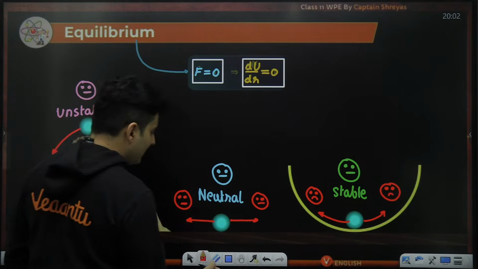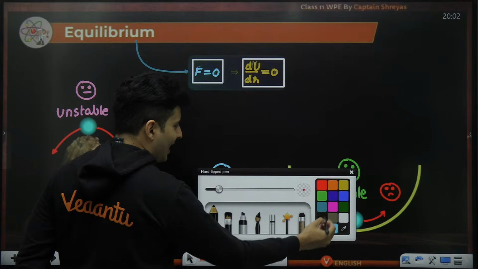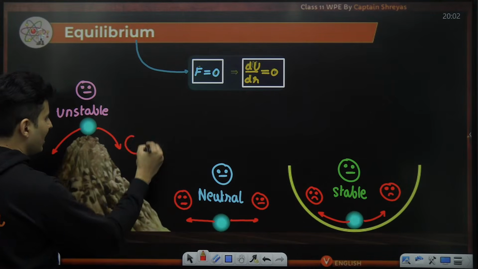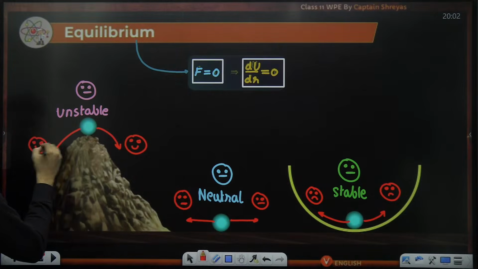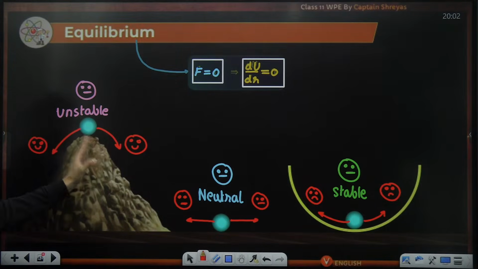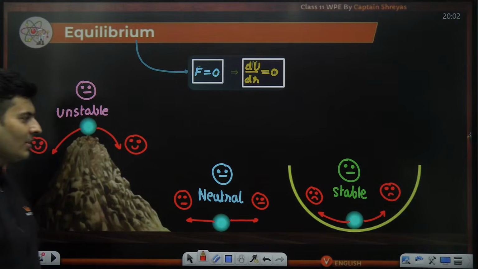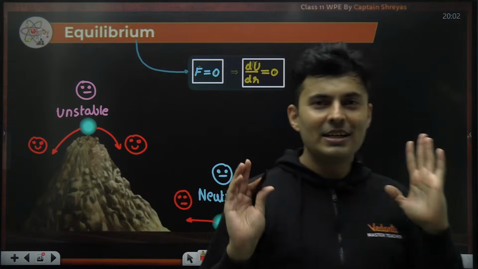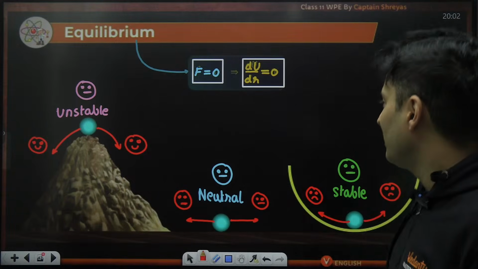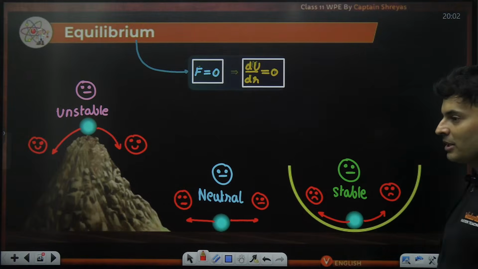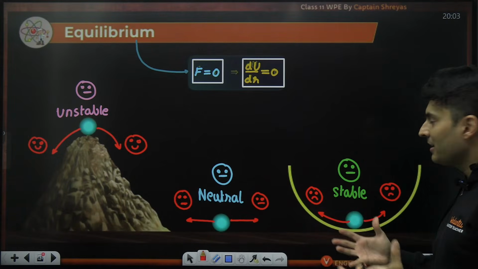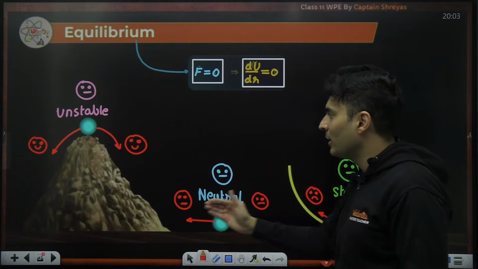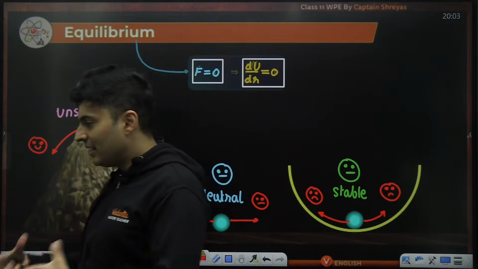But in unstable equilibrium, what happens? When you move it here, they become extremely happy, low potential energy. Their potential energy decreases, so they become happy. That's why they never come back. Is this now absolutely clear? The difference between the three equilibriums and the condition, the state of potential energy, whether it increases or decreases upon disturbing them, and with the examples.